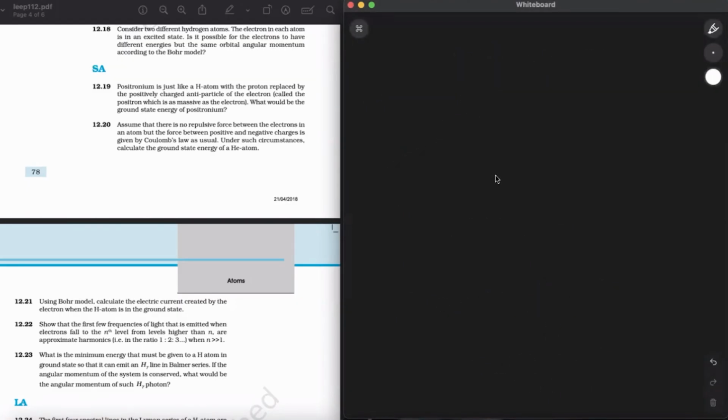Moving on to the next question. Using Bohr model, calculate the electric current created by the electron when the H atom is in the ground state. Alright. So electric current क्या होता है? I is equal to Q by T. Okay. The charge divided by the time.